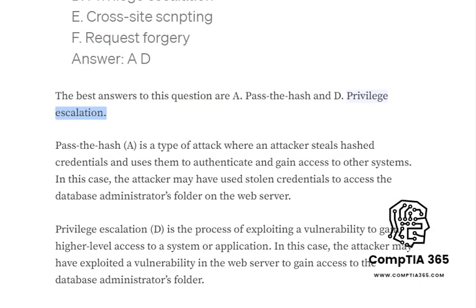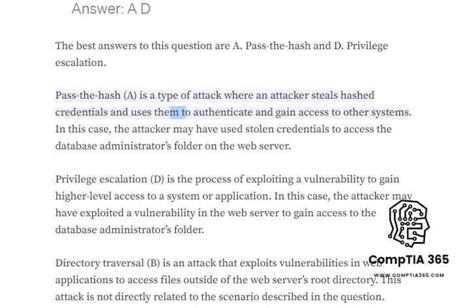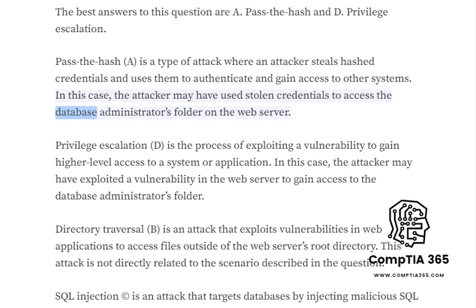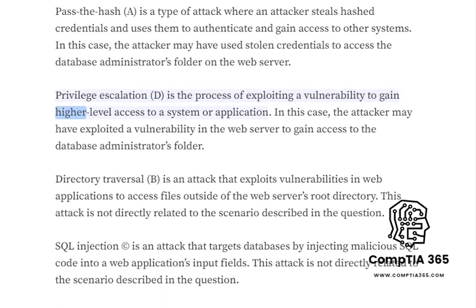Privilege escalation. Pass the hash, A, is a type of attack where an attacker steals hashed credentials and uses them to authenticate and gain access to other systems. In this case, the attacker may have used stolen credentials to access the database administrators folder on the web server.